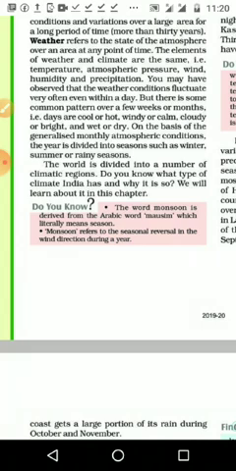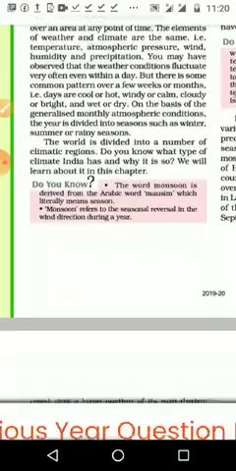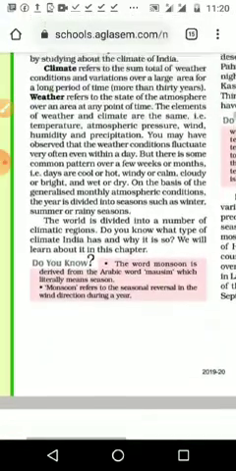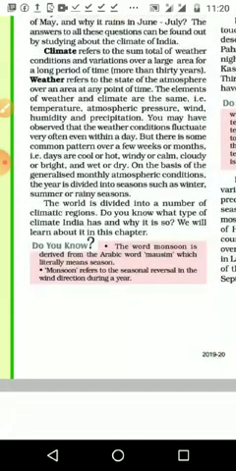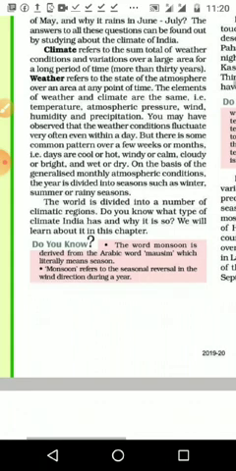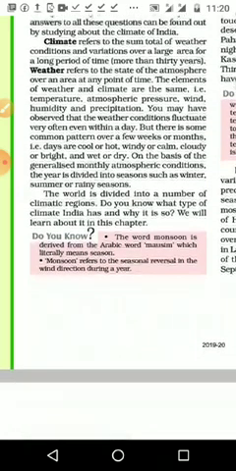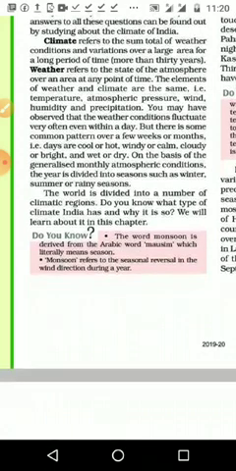Have we studied this? Yes, we studied it in 7th standard. Please underline, even in 6th standard we studied all this: wind, pressure, and types of rainfall, many things like that. Please underline what the elements of weather and climate are, once again: temperature, atmospheric pressure, wind, humidity, and precipitation.